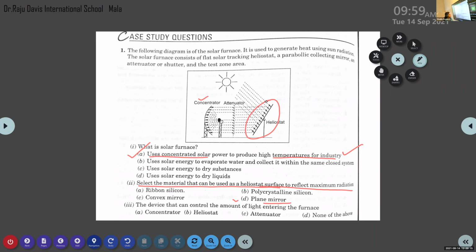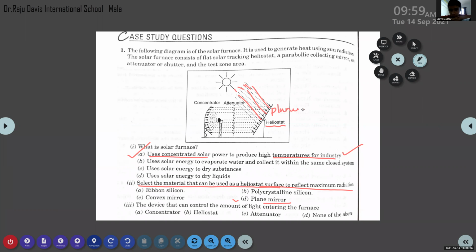The device that can control the amount of light entering the furnace: concentrator, heliostat, attenuator, or none of the above. Read it carefully. Observe the figure carefully, then only you will get the answer. You just observe the figure. The radiation comes from here. It is a plane surface, which is what we call a heliostat. So here we are using a plane mirror.